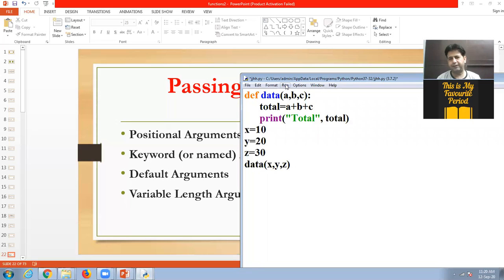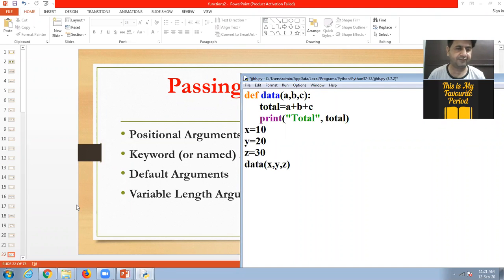The value of x will be received by the first element, that is A. The value of y will be received by B. The value of z will be received by C. So this is according to the position. That is why it is called positional arguments. According to the position, they are getting the value.